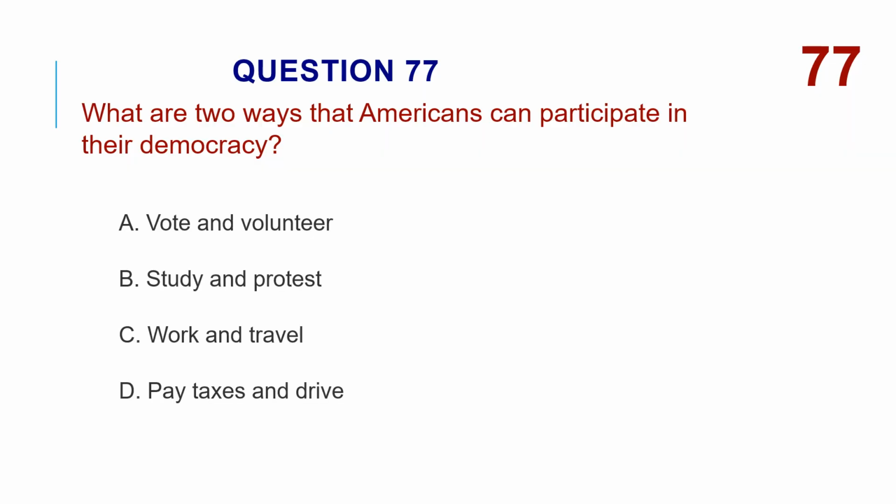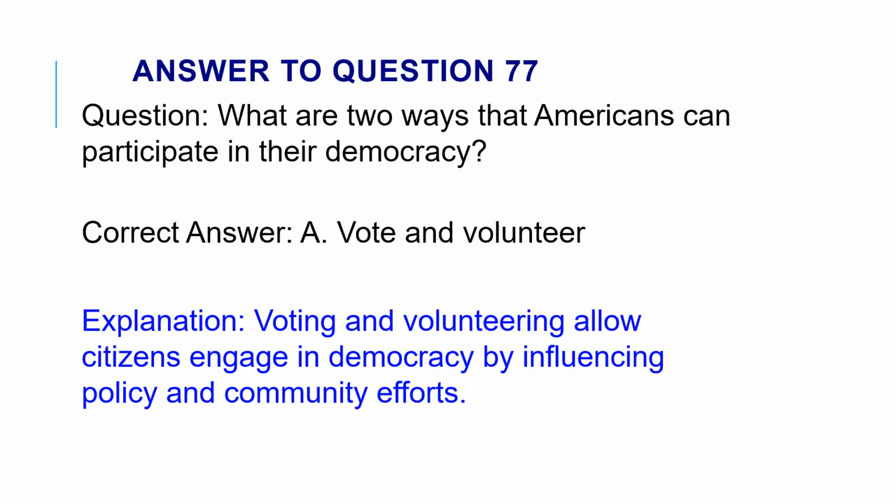What are two ways that Americans can participate in their democracy? A. Vote and volunteer. B. Study and protest. C. Work and travel. D. Pay taxes and drive. The correct answer is A. Vote and volunteer. Voting and volunteering allow citizens to engage in democracy by influencing policy and community efforts.